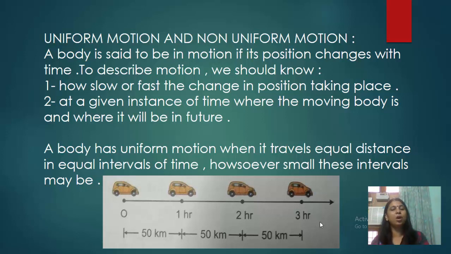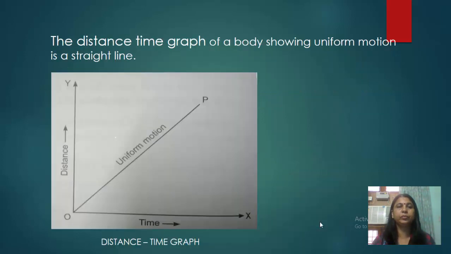From 1 hour to 2 hours, it again traveled 50 kilometers. From 2 hours to 3 hours, it again traveled 50 kilometers. Means in every 1 hour, it is moving 50 kilometers. That means the car is moving with uniform motion.